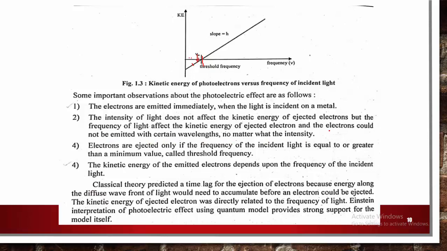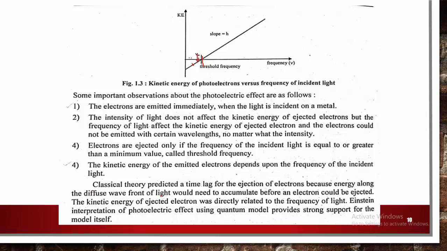No matter what the intensity is, electrons are ejected only if the frequency of the incident light is equal to or greater than a minimum value, which is the threshold frequency. So the kinetic energy of the emitted electrons depends on the frequency of the incident light.